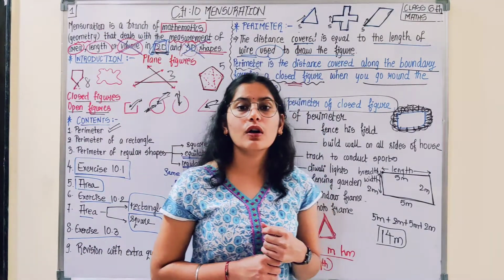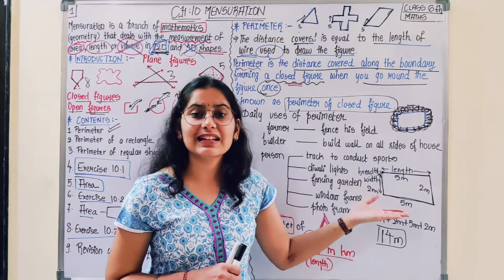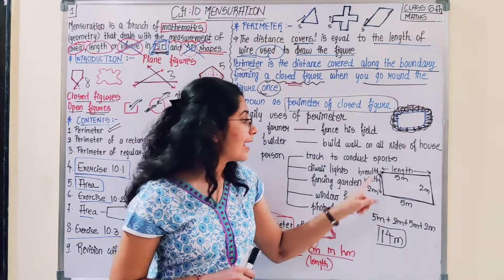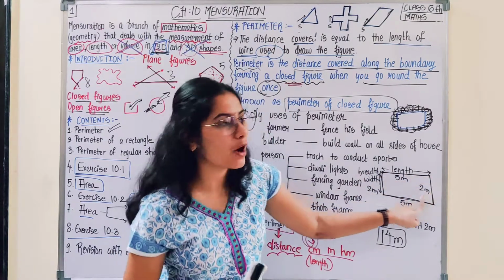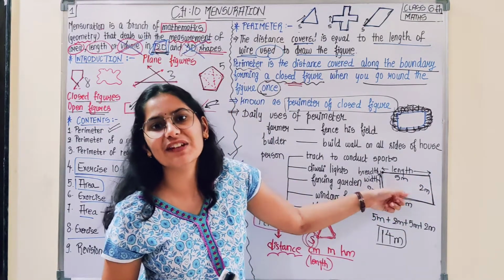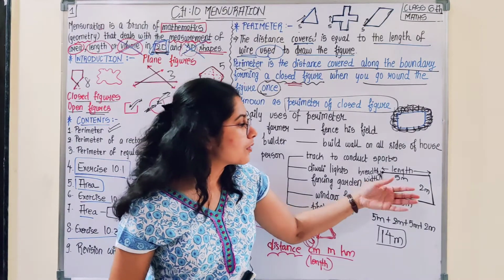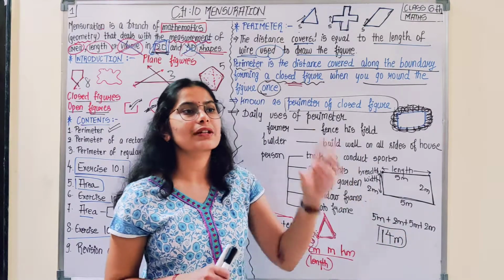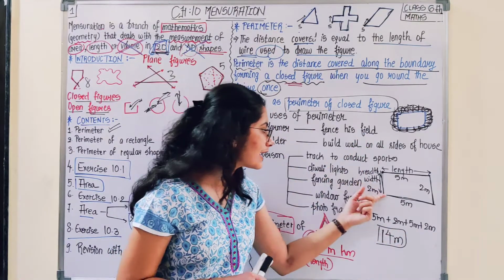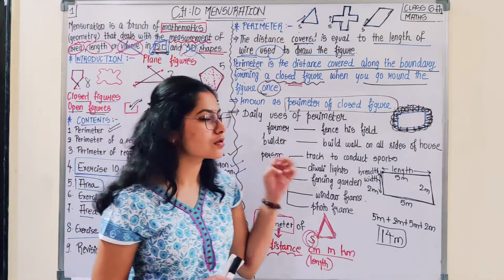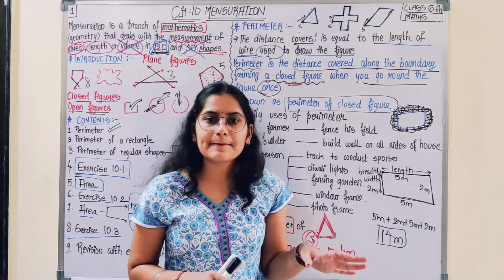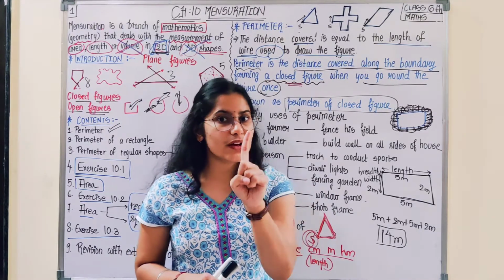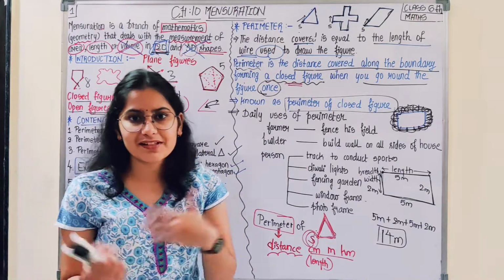If the farmer wanted to find out how much wire he needs for fencing, then he should know the length of the boundary of that closed figure, that is his field. So ultimately what did he calculate? He calculated the perimeter. When you calculate the total length of the boundary, whether it is a triangle, square or circle, that means ultimately you are calculating the perimeter. This is one of the applications. Second application, that means uses.